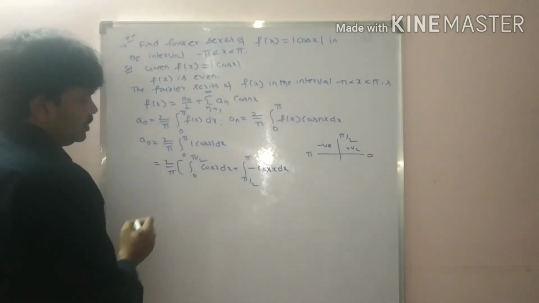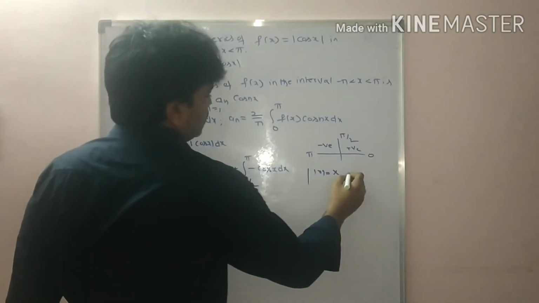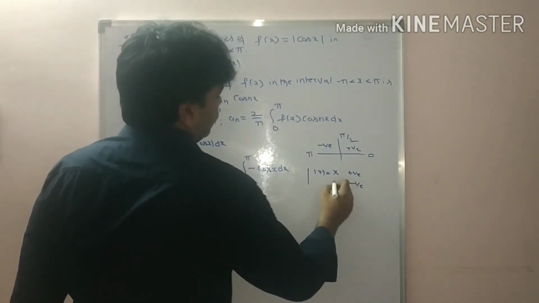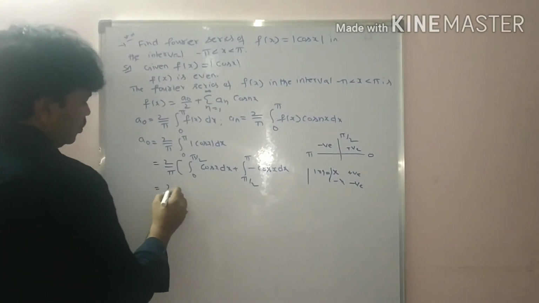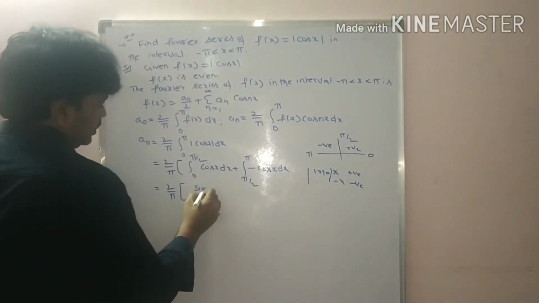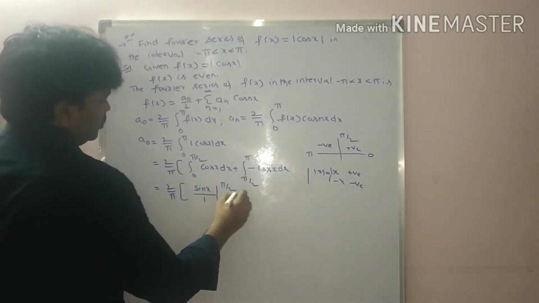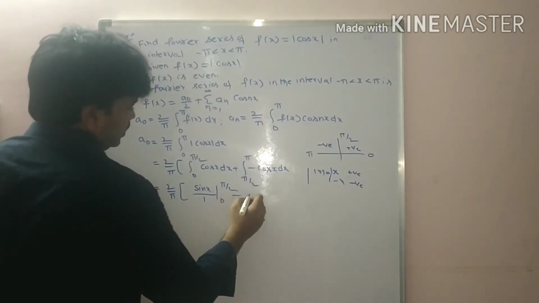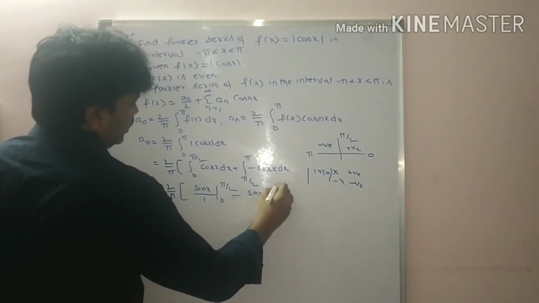Since we know modulus x value is x if it is positive, and if it is negative, it is minus x. That is equal to 2 by pi, integral of cos x is sin x, between 0 to pi by 2, plus minus integral of cos x, sin x between pi by 2 to pi.